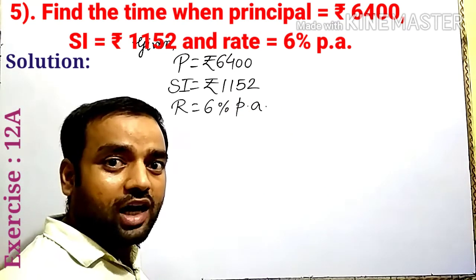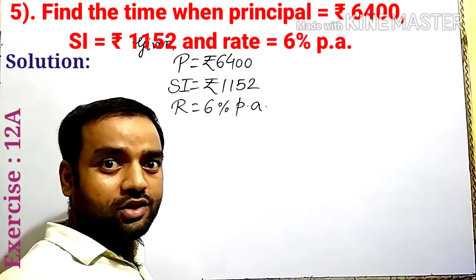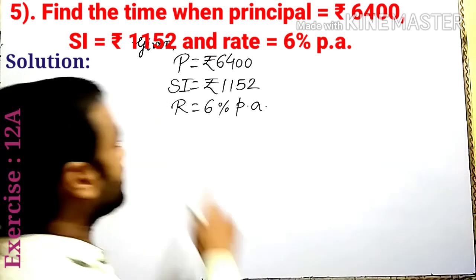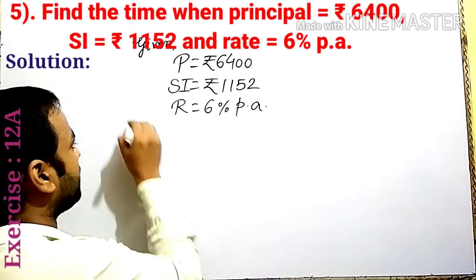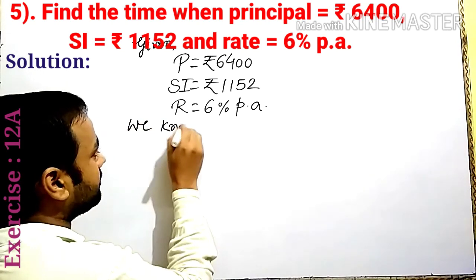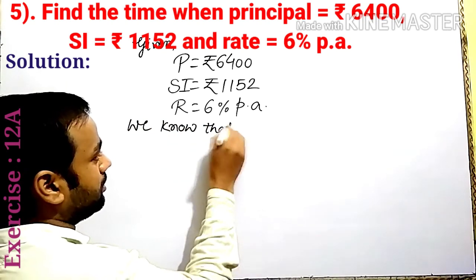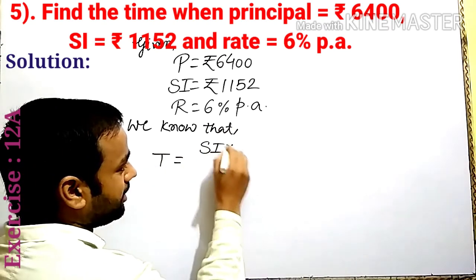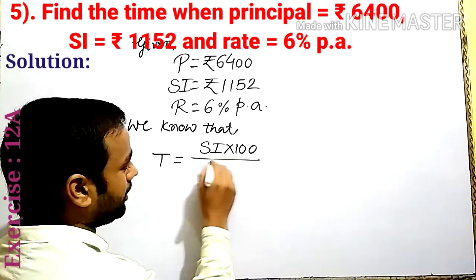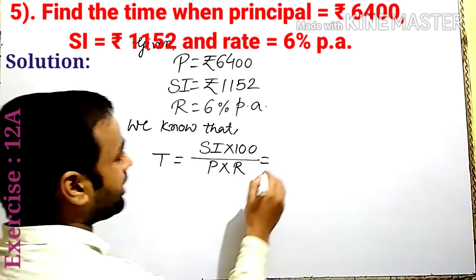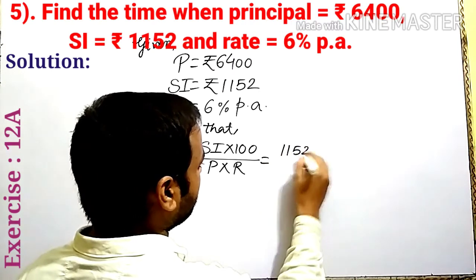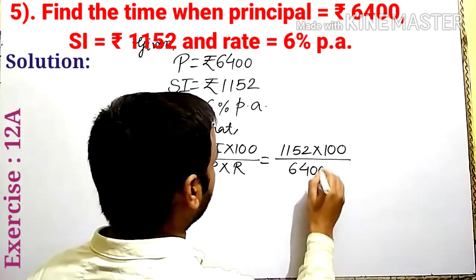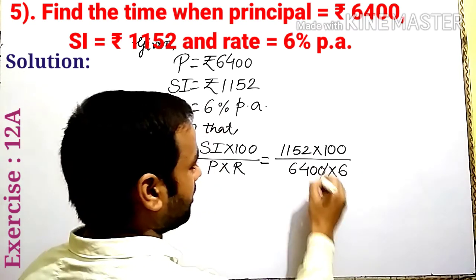Find the time. The time is equal to SI into 100 upon P into R. Here P and SI are given, so directly we know the formula: time, denoted T, is equal to SI into 100 upon P into R. Here SI is given, 1152 into 100 upon 6400 into 6. Double zero cancel out.